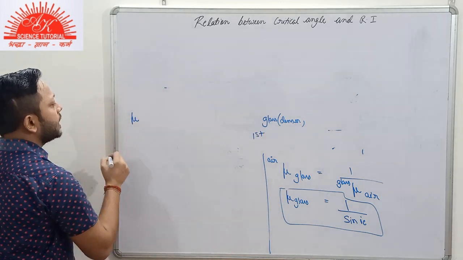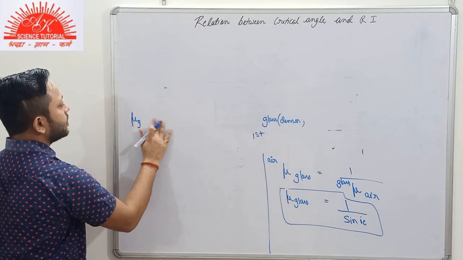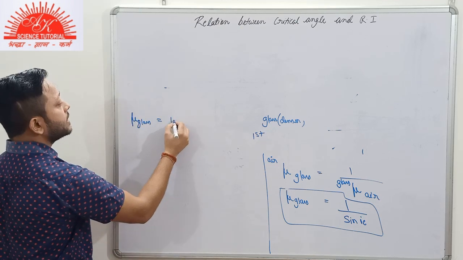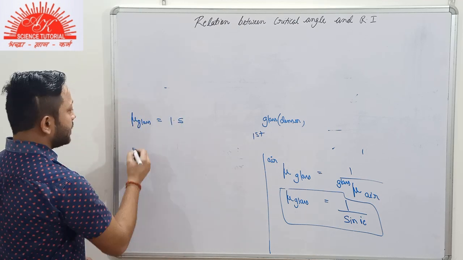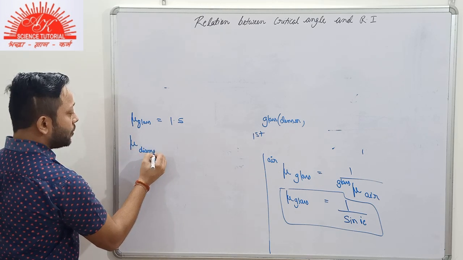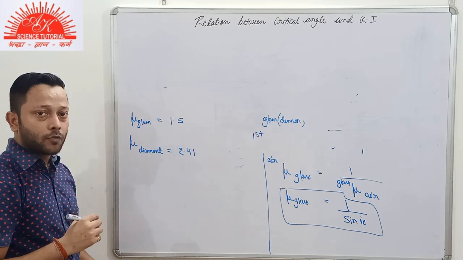The absolute refractive index of glass is 1.5, and the absolute refractive index of diamond is around 2.41.